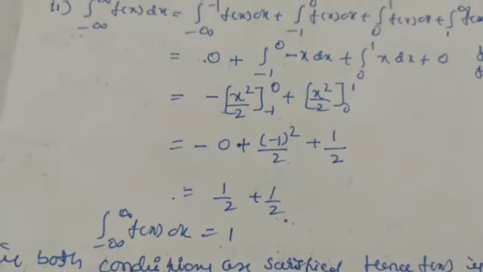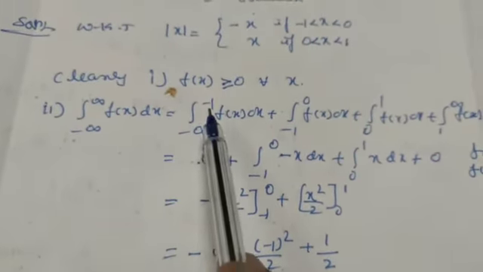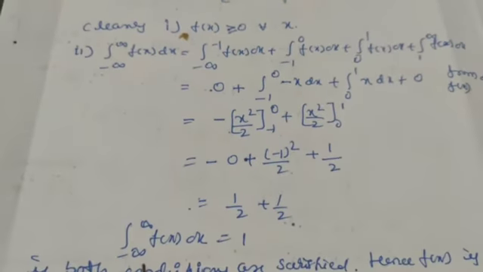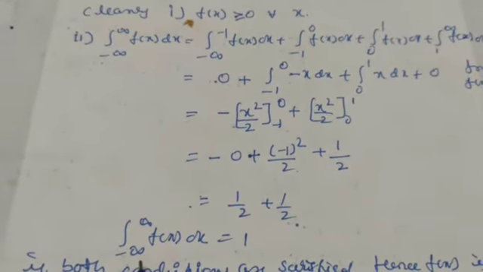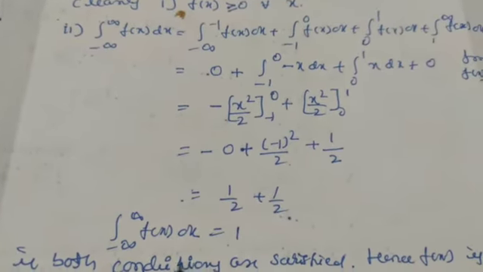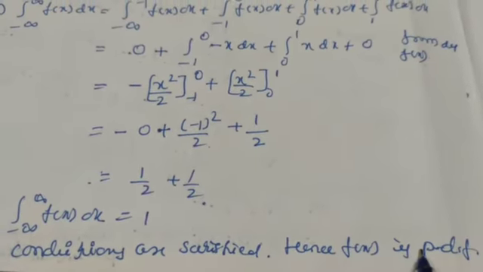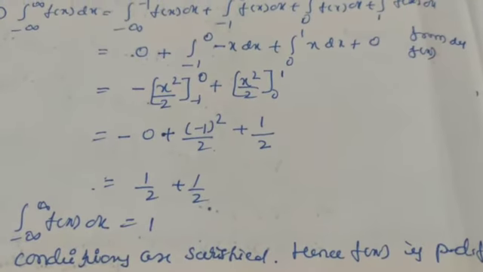Here both the conditions are satisfied. That is, first one is f of x greater than or equals to 0, and second one is integration from minus infinity to plus infinity f of x dx is equals to 1. So therefore we can say that here f of x is a probability density function.